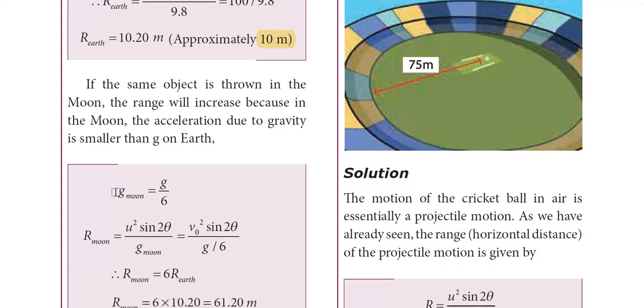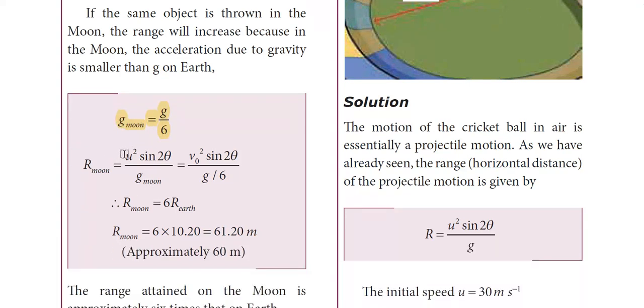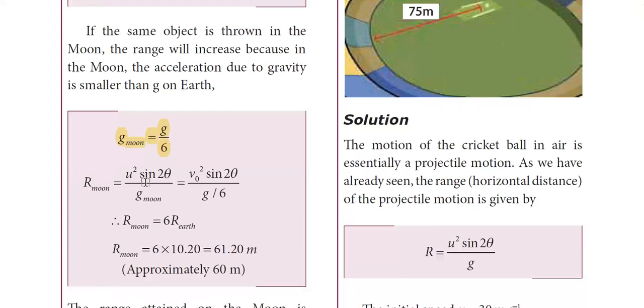If the object is thrown on the moon, where the acceleration due to gravity is g by 6, I need to rearrange the formula. R moon is equal to u square sine 2 theta divided by g moon. Instead of g earth, we'll be using g moon, and g moon is equal to g by 6, with the same velocity. So u will be v naught, which is 10 meter per second. Theta is also the same value, only the value of g changes.